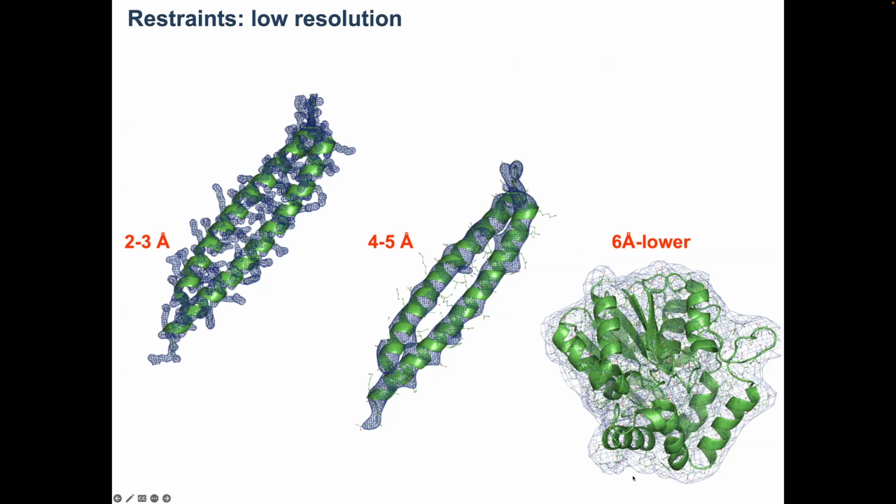If you look at this example here, we know what the molecule is, but we have no idea that, for example, this piece of the molecule is actually an alpha helix, right? So nothing in the map tells you this is an alpha helix.